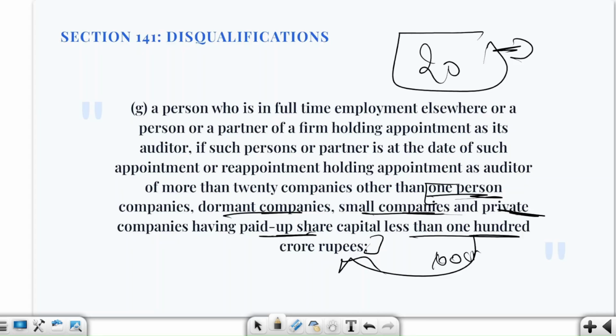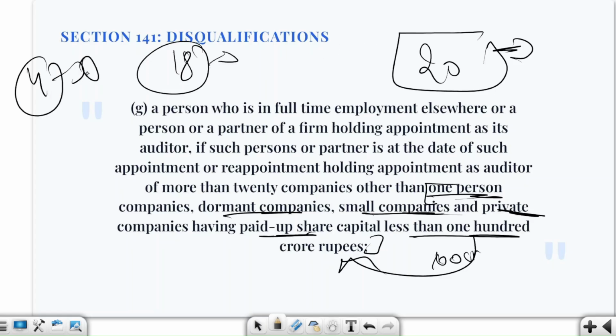Suppose there is a CA who is an auditor of 18 ordinary eligible companies and 4 one-person companies. Does he cross the statutory ceiling? No. Why? Because only 18 companies will be counted. The 4 one-person companies have been provided an exclusion. Understood?